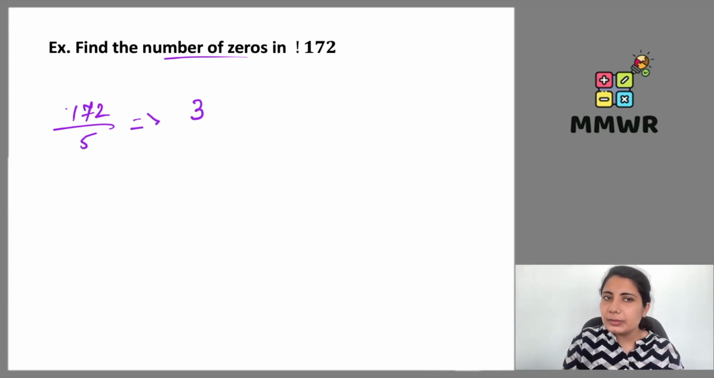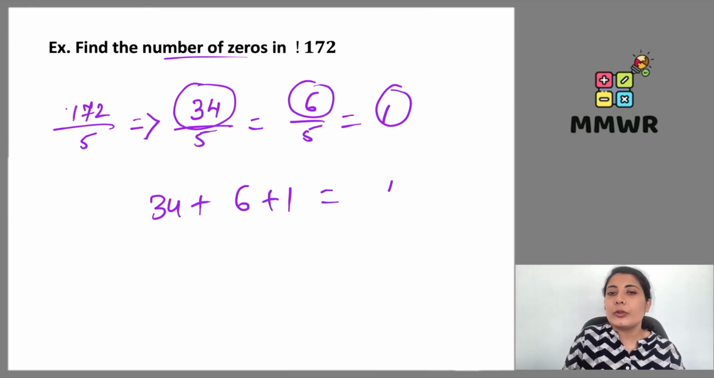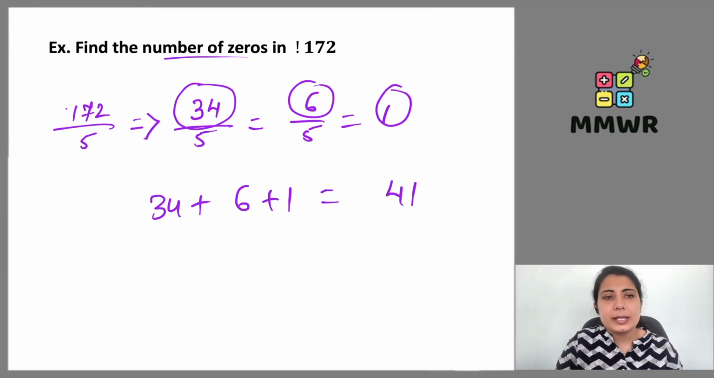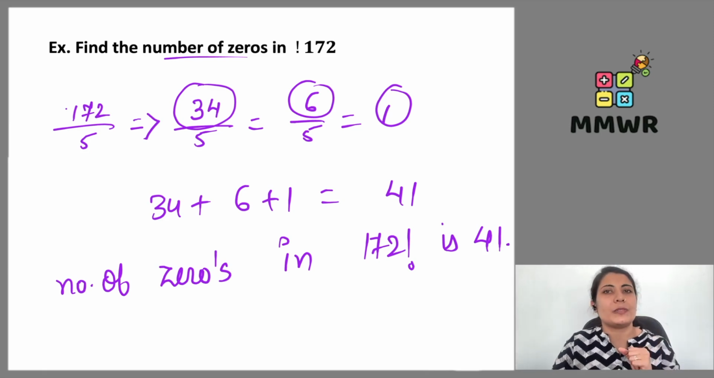5 3s are 15, 17 minus 15 is 2. 5 4s are 20, again divide by 5. 5 6s are 30, again by 5, 5 1s are 5. So 34 plus 6 plus 1 gives me 41. That means the number of zeros in factorial 172 is 41. How many zeros will be there? 41 zeros will be there.